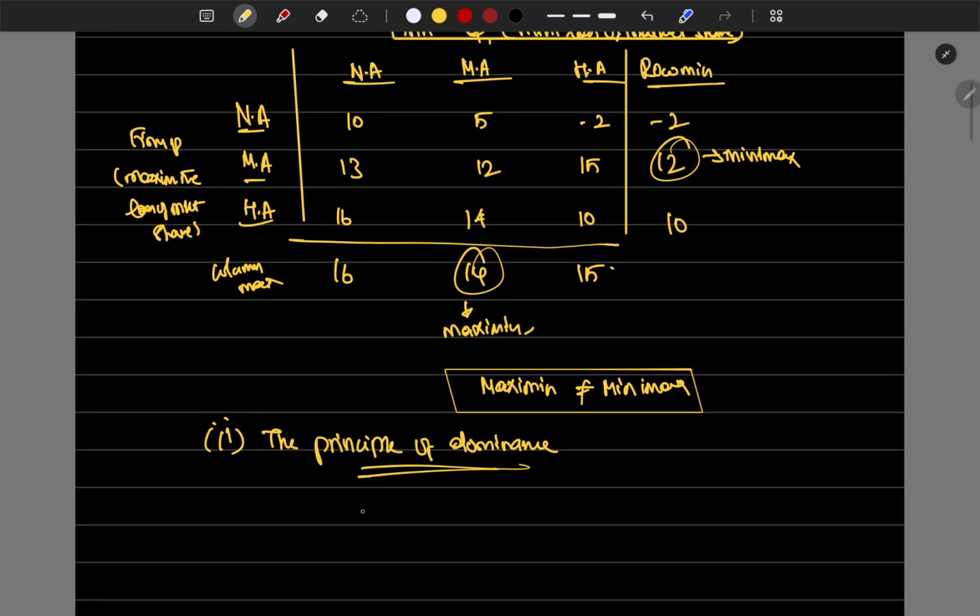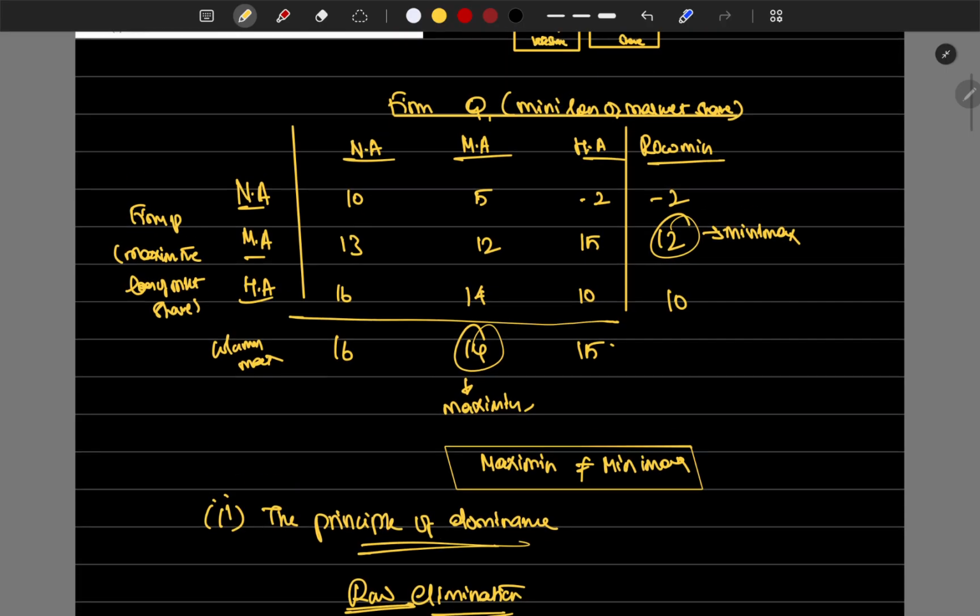First we have to do row elimination. Which is the least effective? 16, 14, 10 compared to medium advertising is higher only. This can't be comparable, because 13 is lesser than 16 but 15 is greater than 10.